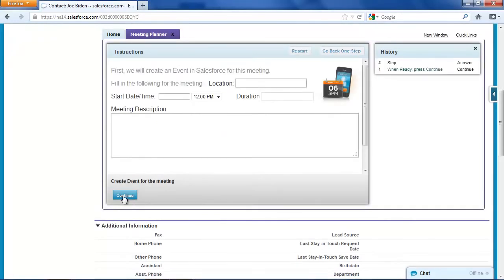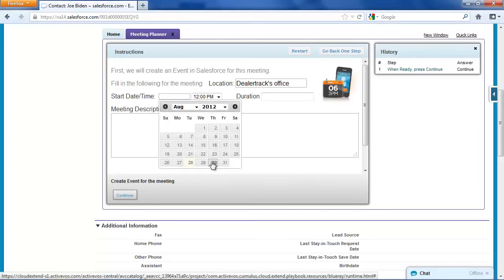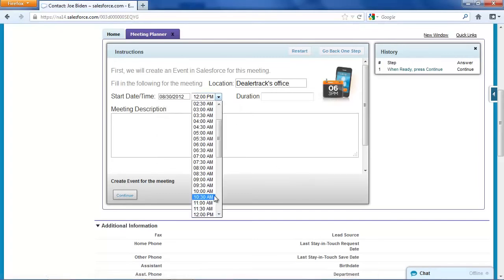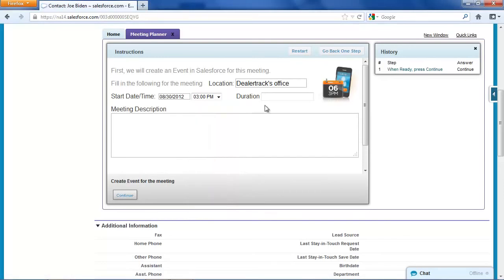So when I click continue, the first thing we're going to do is create an event in Salesforce for the meeting. So this meeting is going to be at DealerTrack's offices, and we'll be scheduling that meeting for this coming Thursday afternoon at 3 o'clock. It's going to be a 60-minute meeting, and the meeting purpose is to review draft proposal for needs assessment consulting.